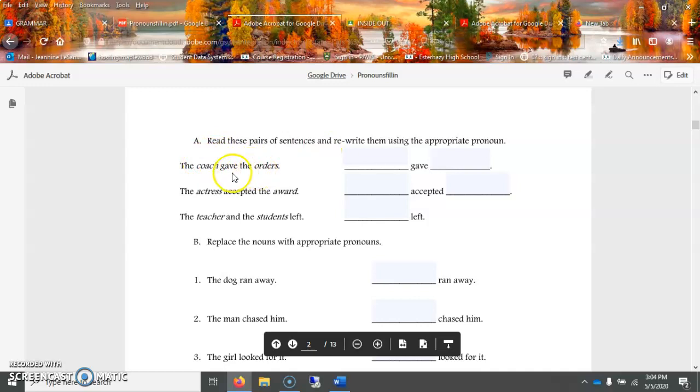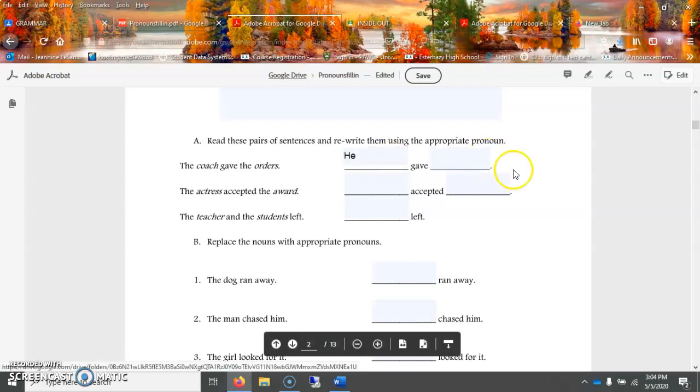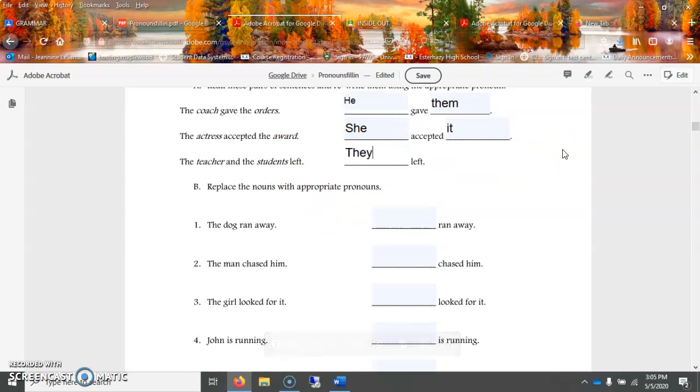So the coach gave the orders. So when we make coach into a pronoun, it would be he. He gave the orders. He gave them. So that's that one. The actress accepted the award. She accepted the award, being it. Orders is them because it's not singular, it's plural, so it can't be he gave it, it has to be he gave them. And then next, the teacher and the students left, it would be they left.